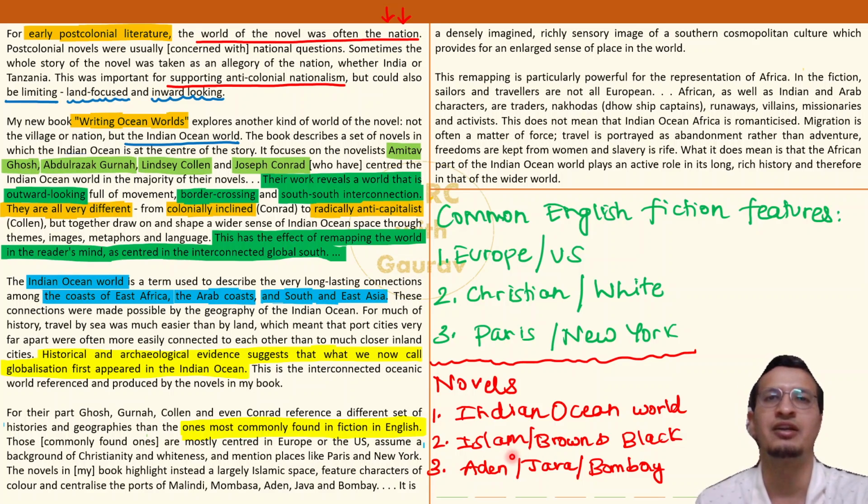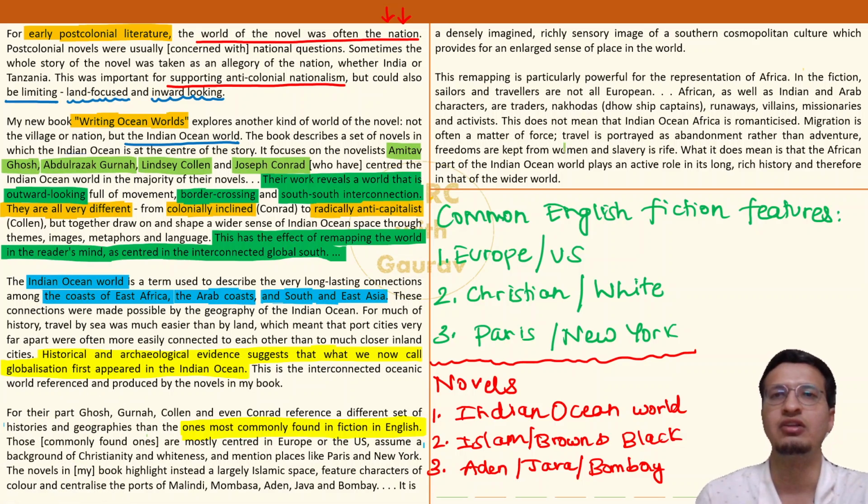You have Islam as the backdrop. You have stories which focus on cities like Bombay, Aden, Java, et cetera. And what does this lead to? Once again, pay close attention to the kind of language that the author is using. It's so highly appreciative, highly positive. He's saying the result of this is a world, a story created, which is a richly sensory image of a southern cosmopolitan culture.